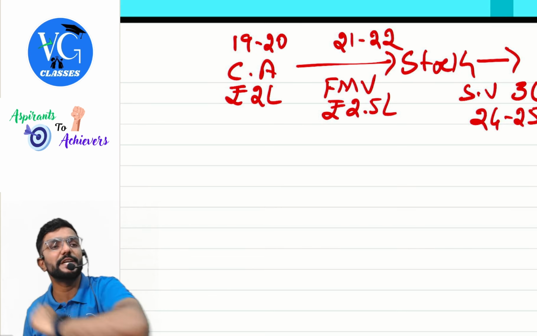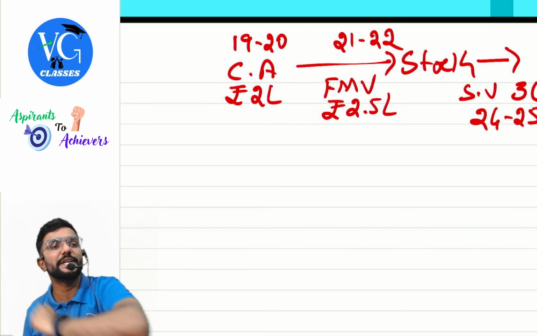Year of transfer would be 21-22. So indexation and the period of holding will be till when, sir? The date of conversion. So period of holding will be exactly from year to year. The date means, especially to calculate period of holding, the date also should be known, but I have just given the year here. That's okay. So you have to count only from 1920 to 2021. So should I compute capital gains? Yes, do the computation. But when am I liable to pay tax on the capital gains income? In the year 24-25. That is when the stock is sold.